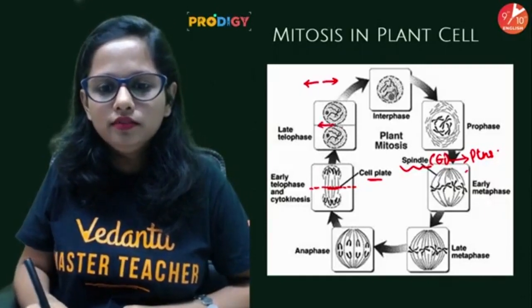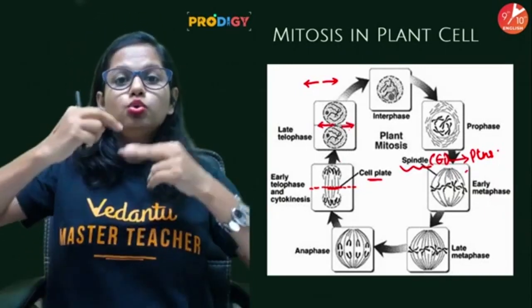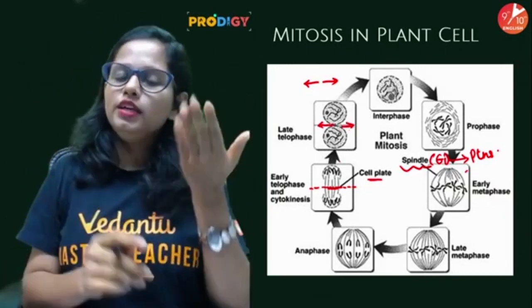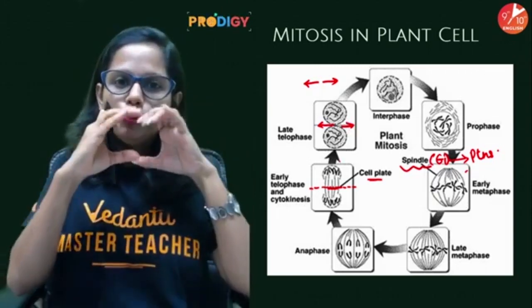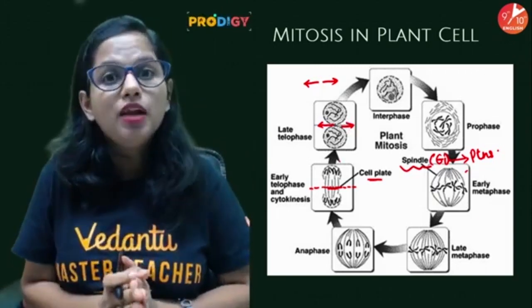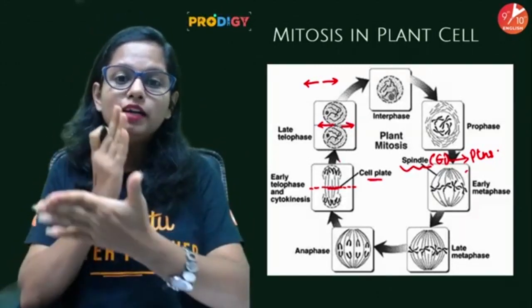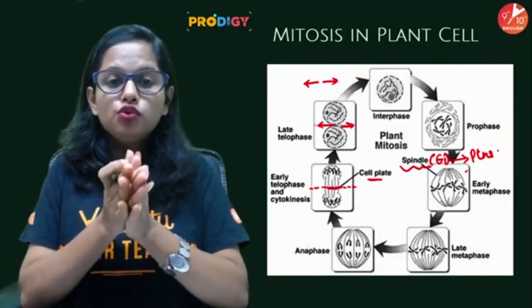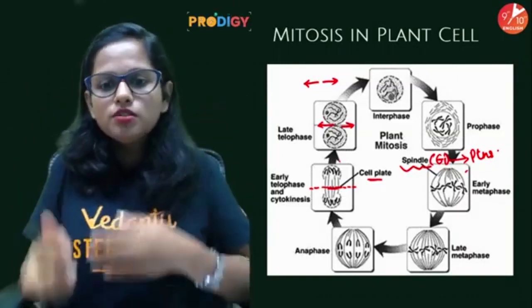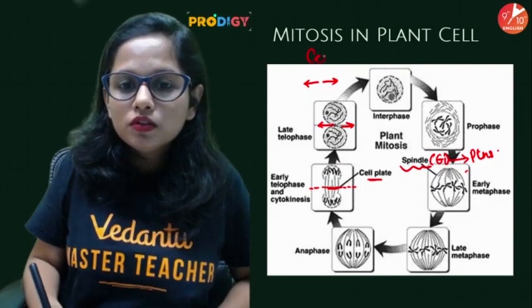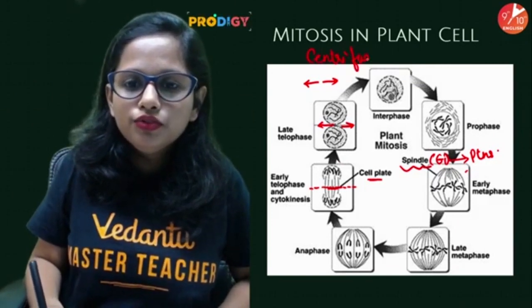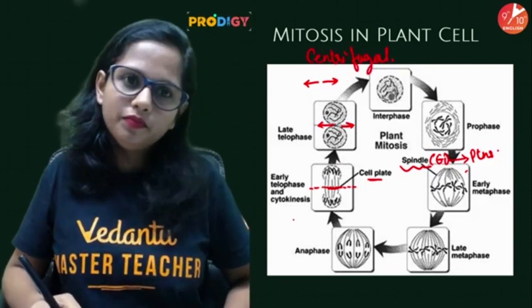So here one, here two, and eventually two daughter cells are formed. In animal cell there is a furrow formation, whereas in the plant cell there is a cell plate formation. The cell plate grows outwards, so cell plate is centrifugal in nature.